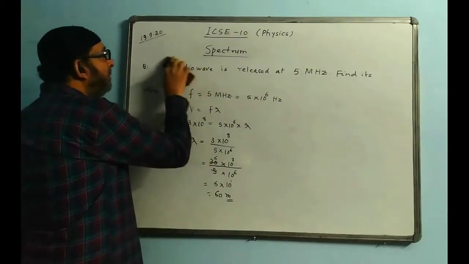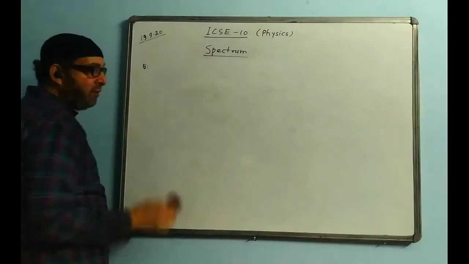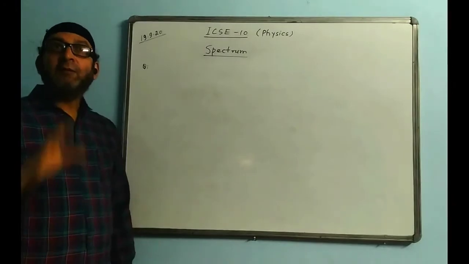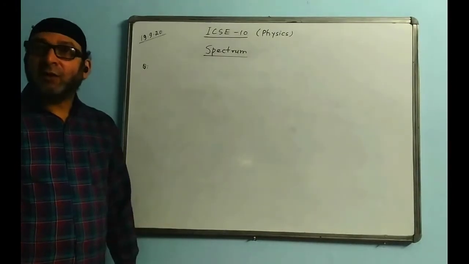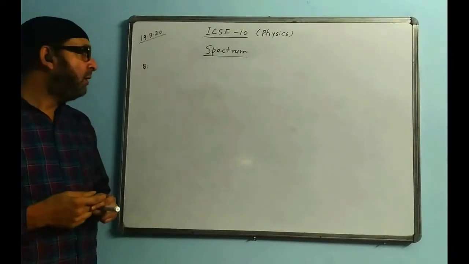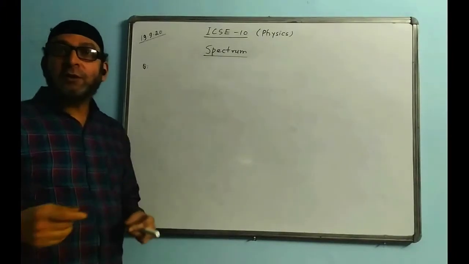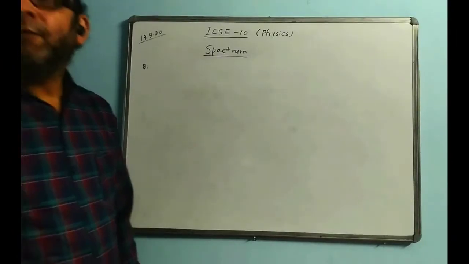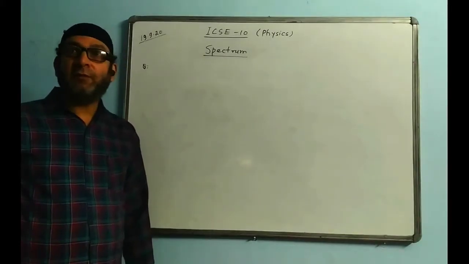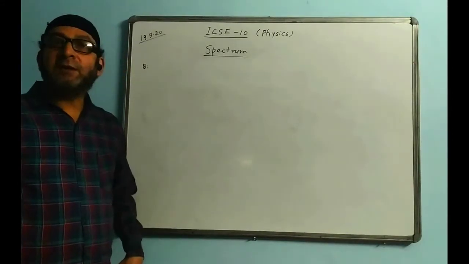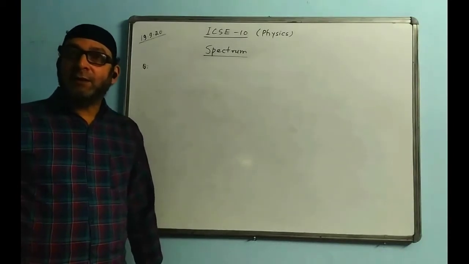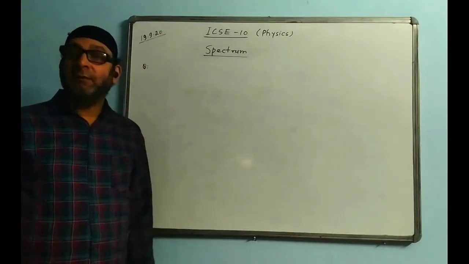Now, if you see the range of wavelength for visible light, it was from 4000 angstrom to 8000 angstrom. 4000 was for violet and 8000 was for red. So this range of wavelength is called the range of visibility, the range of seeing color.